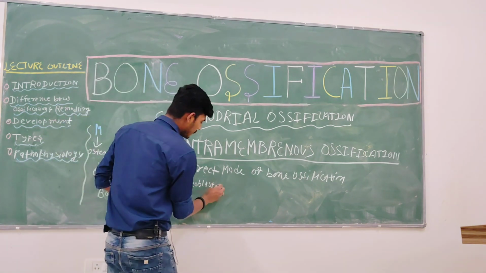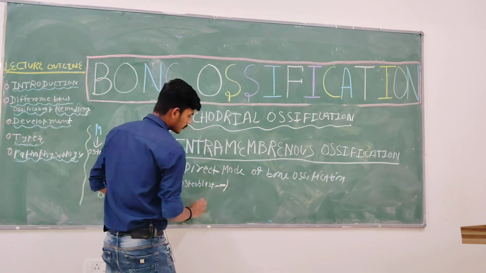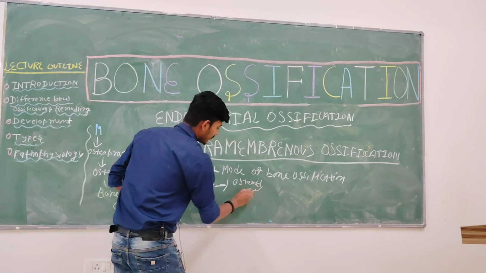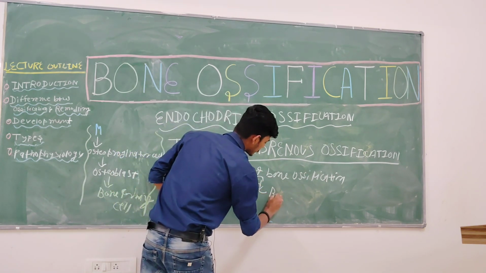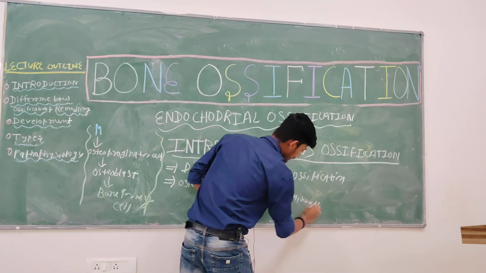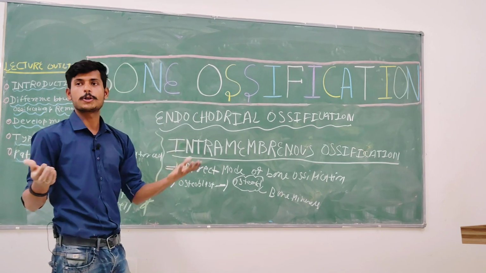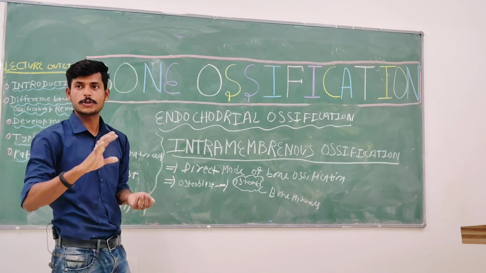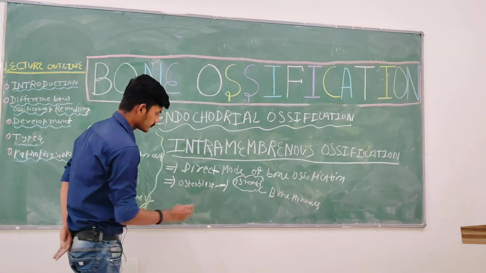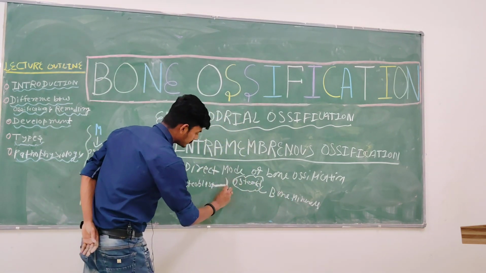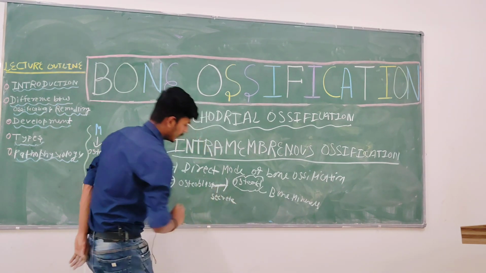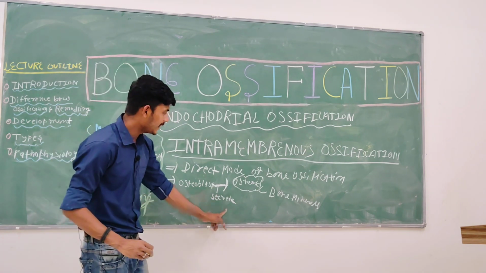they will secrete osteoid. It's basically the bone matrix, the bone minerals, those collagen proteoglycans. Osteoblasts secrete the osteoid.